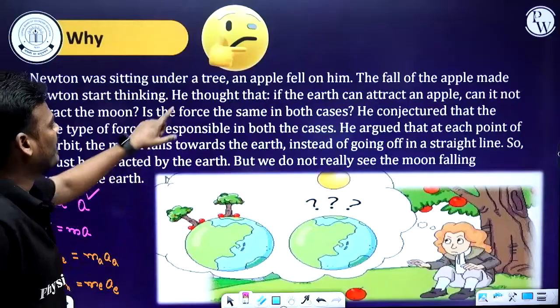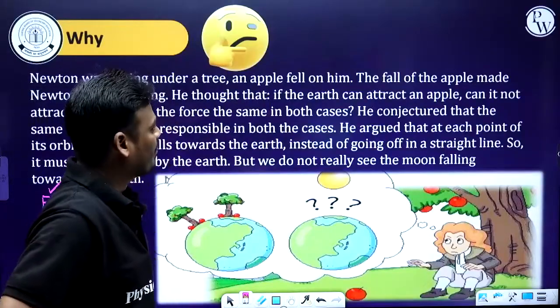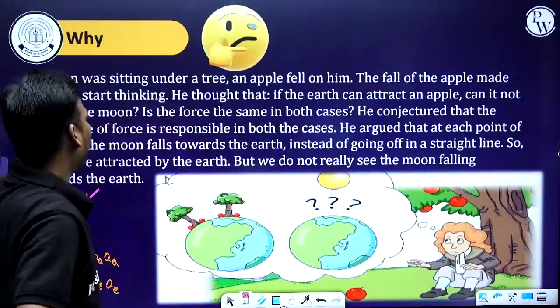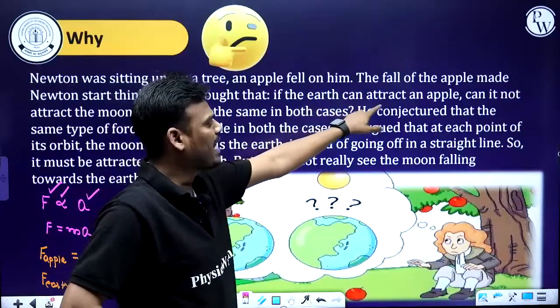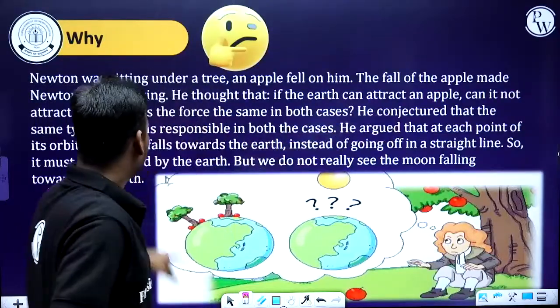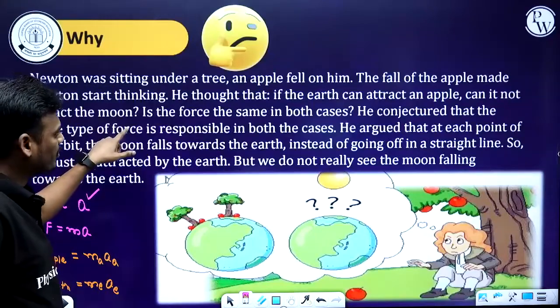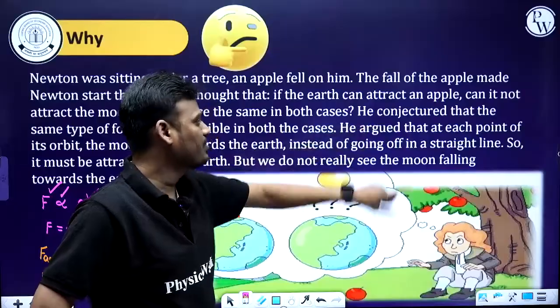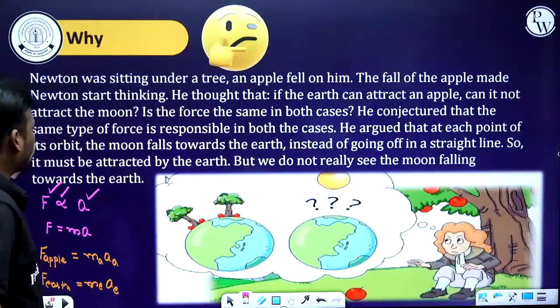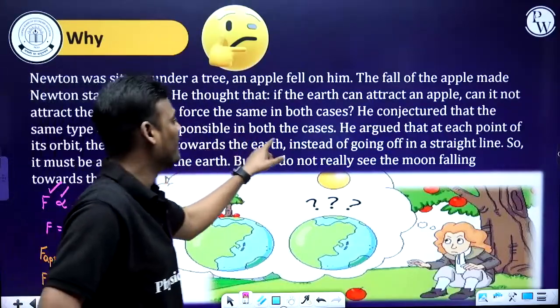Newton was sitting under a tree and an apple fell on him. The fall of the apple made Newton start thinking. He thought that if the earth can attract an apple, can it not attract the moon? Is the force the same in both cases? He conjectured that the same type of force is responsible in both cases.